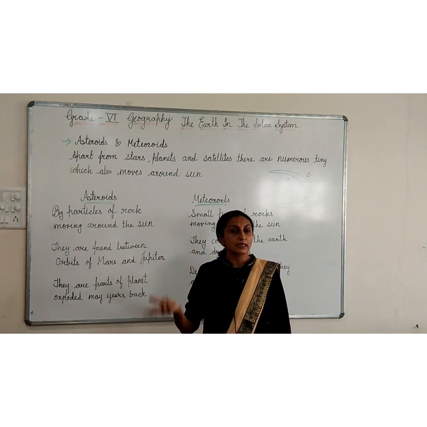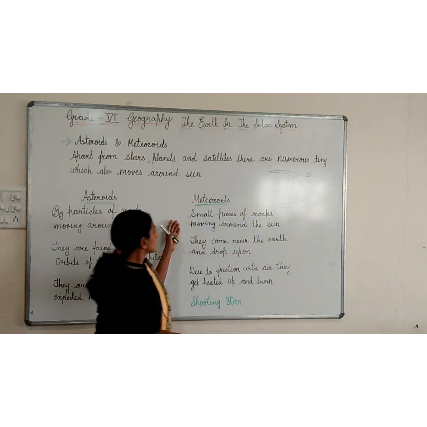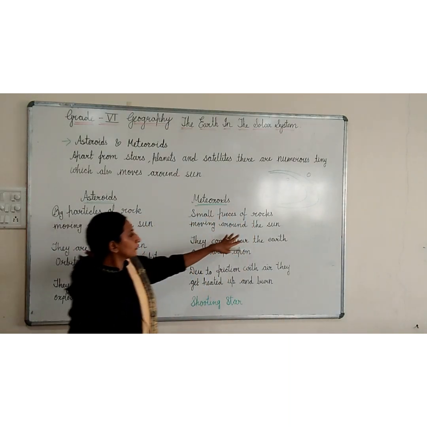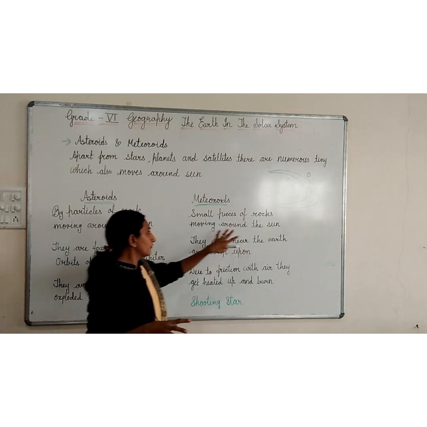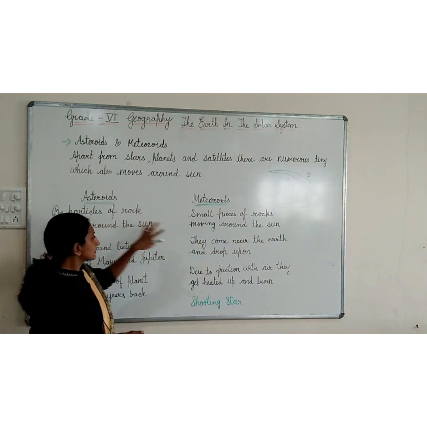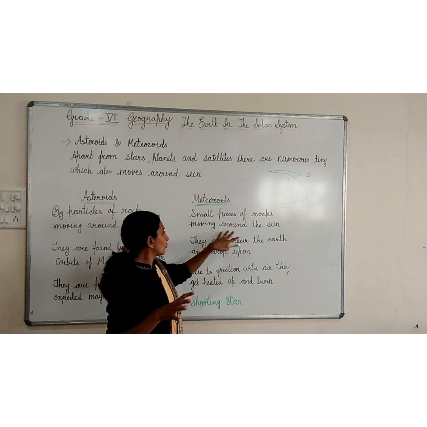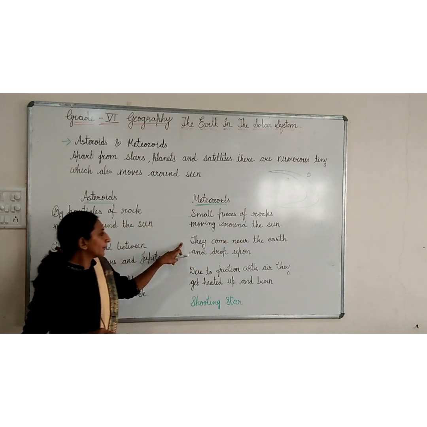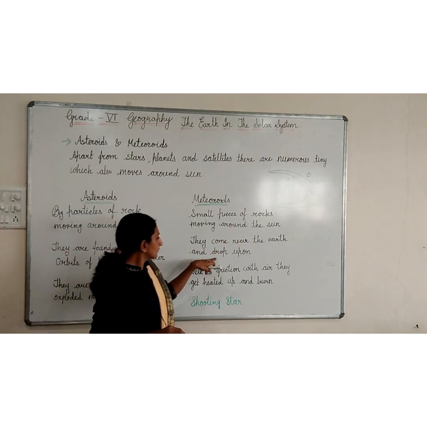Like that, scientists are saying. After that, meteors: small pieces of rocks moving around the sun. These are also small pieces of rocks. These are the particles, and this is also small pieces of rocks moving around the sun. Now what happens? They come near the earth and drop upon it.